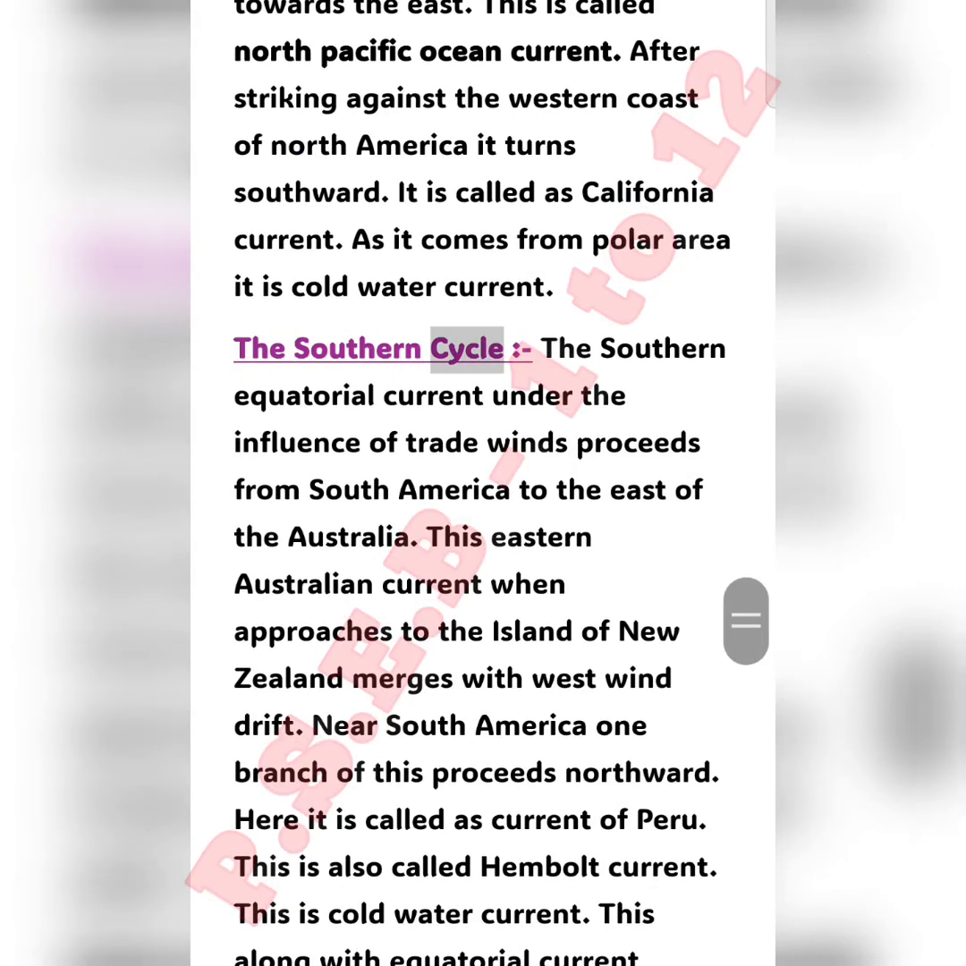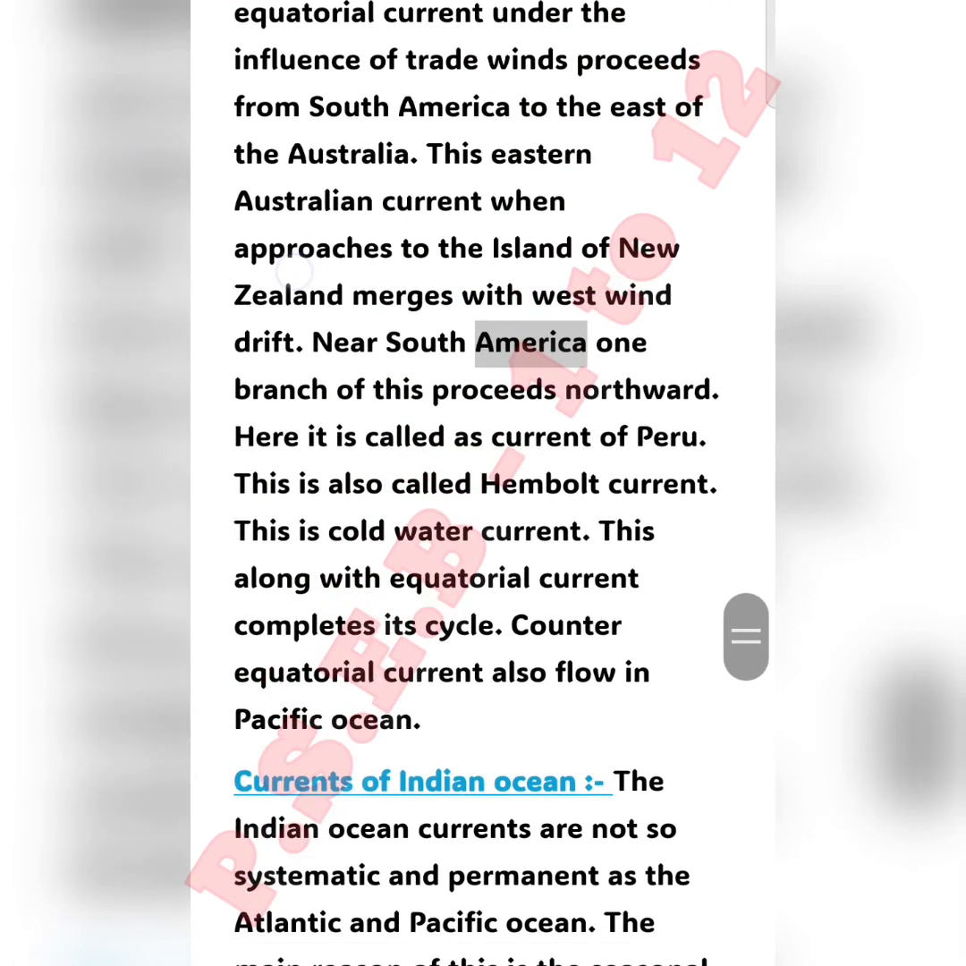The southern cycle. The southern equatorial current, under the influence of trade winds, proceeds from South America to the east of Australia. This eastern Australian current, when it approaches the island of New Zealand, merges with the west wind drift. Near South America, one branch of this proceeds northward. Here it is called the current of Peru. This is also called the Humboldt current. This is a cold water current. This, along with the equatorial current, completes its cycle.